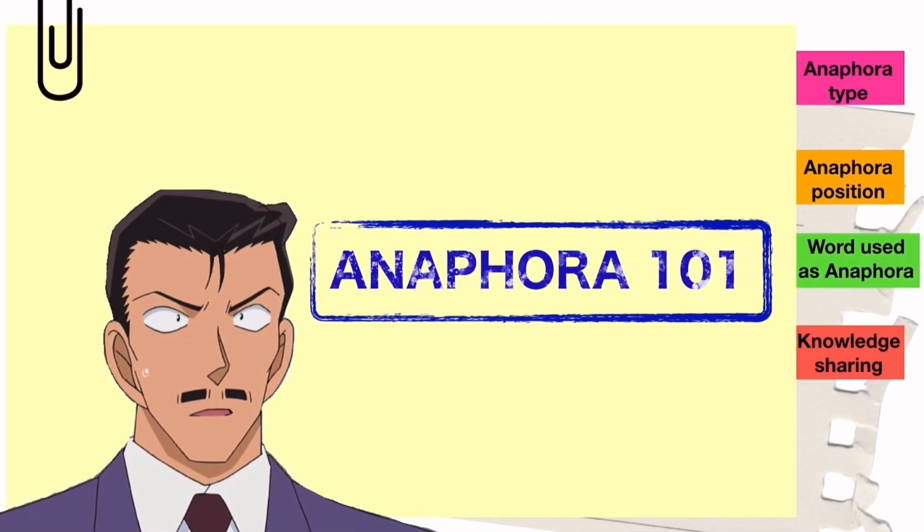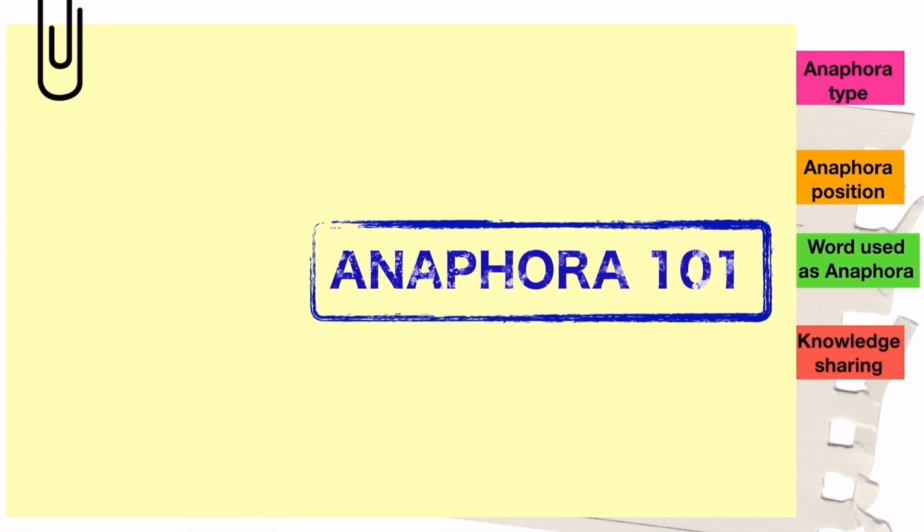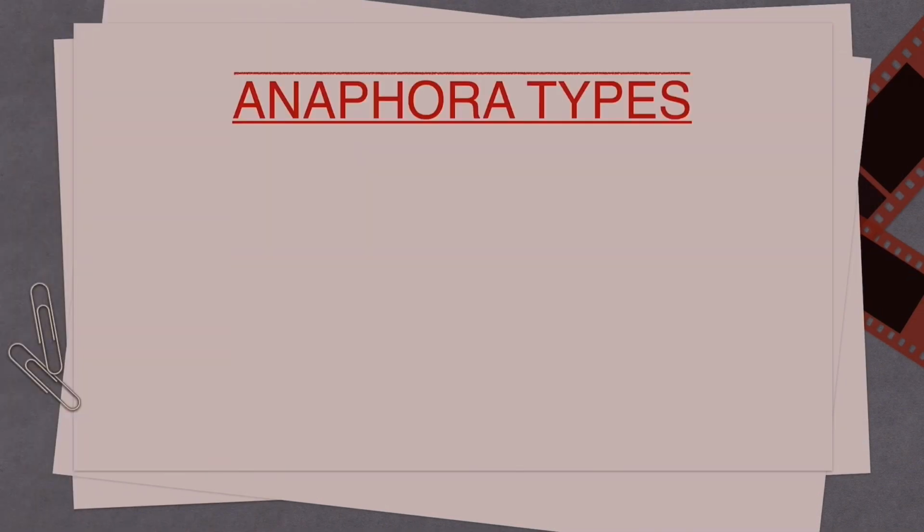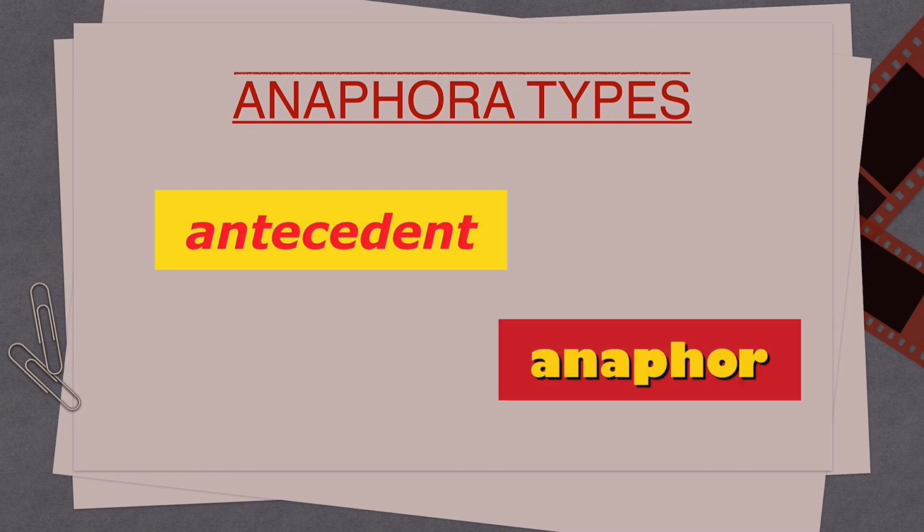Alright, let's begin with anaphora. We will discuss anaphora types, anaphora position, words used as anaphora, and knowledge sharing. Anaphora consists of 2 parts, the antecedent and the anaphor.